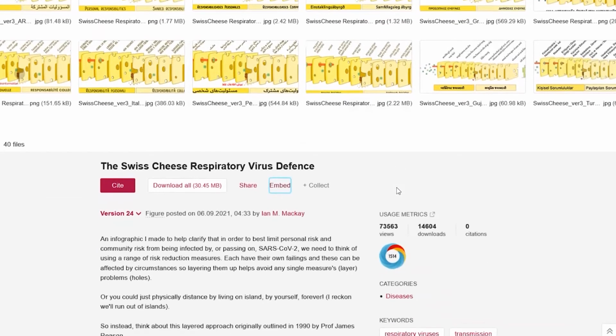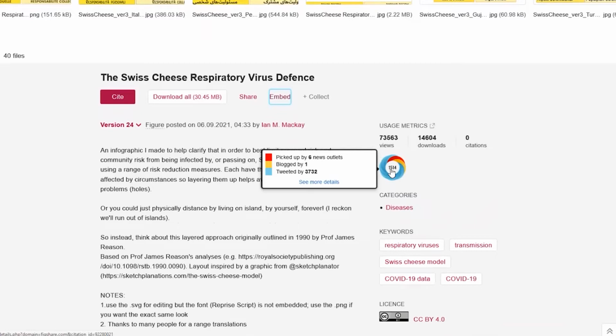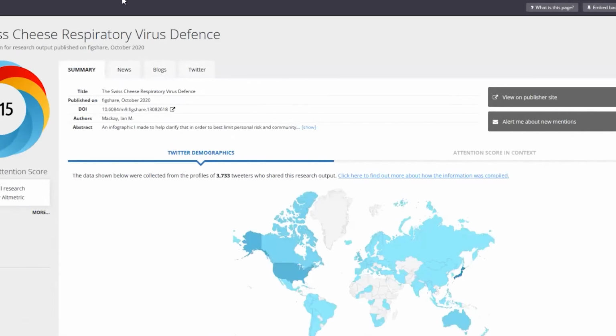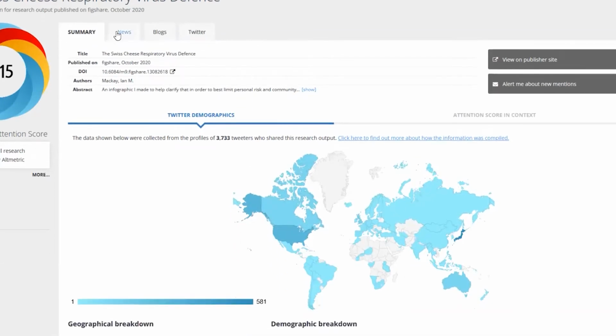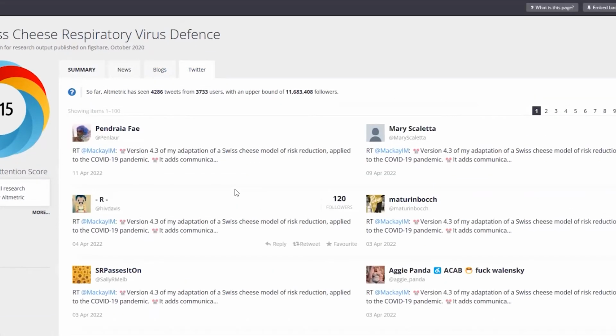This is just on Figshare.com. You can see that it's gotten a lot of attention. So every Figshare record receives an altmetric score if it's been tweeted or shows up in any kind of social media. You can click on that badge and it takes you to our other sister company, Altmetric. And Altmetric just tracks attention to digital objects across the internet. So we can see where all the tweets are coming from for this particular image. We can look at what news items have mentioned that DOI from this record, blogs. You can actually read all the tweets about it. So really a great way to find out how people are talking about your research.